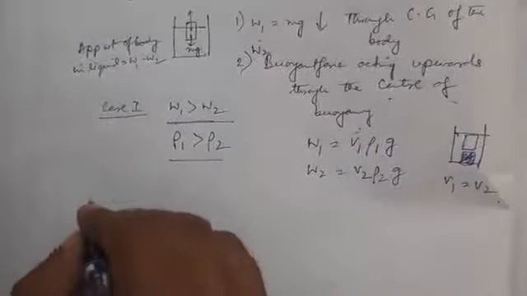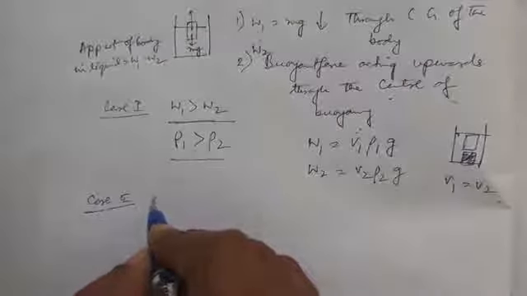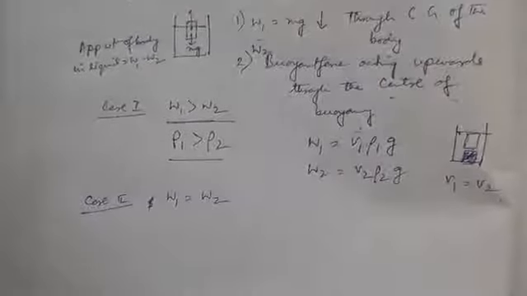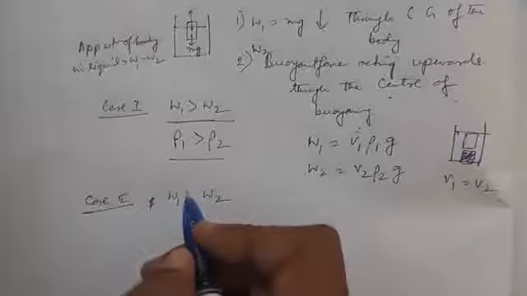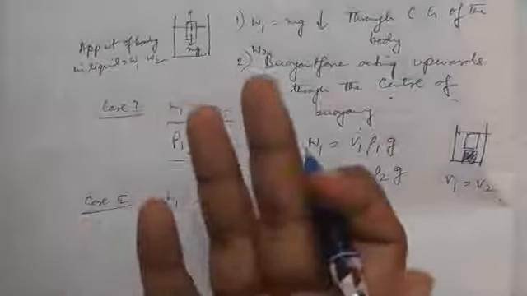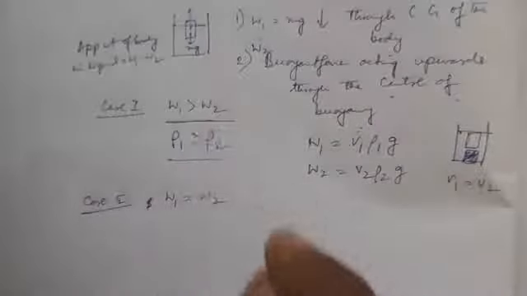Now for case 2, we can say that W1 is equal to W2. That means the weight of the body is equal to the weight of the liquid displaced by the body. Then the body will float at rest in any position in the liquid and be totally immersed in the liquid.